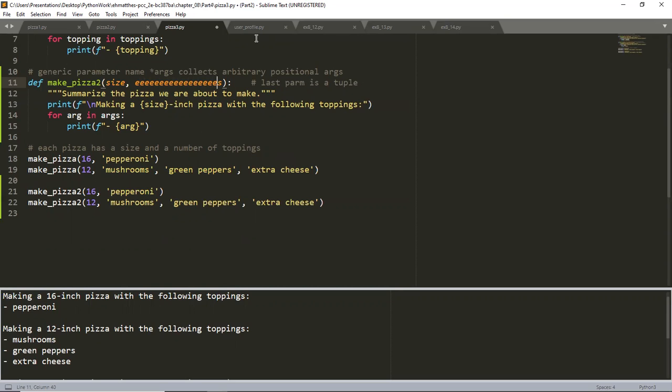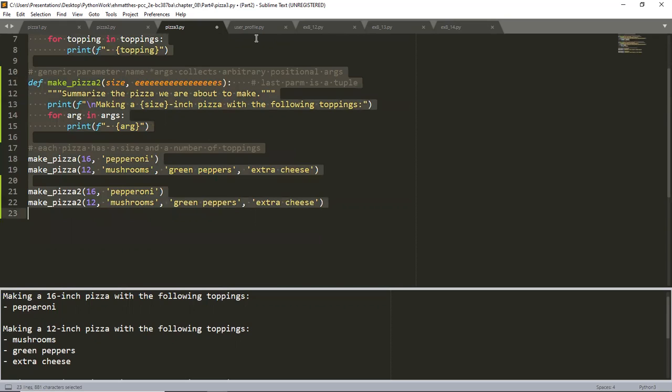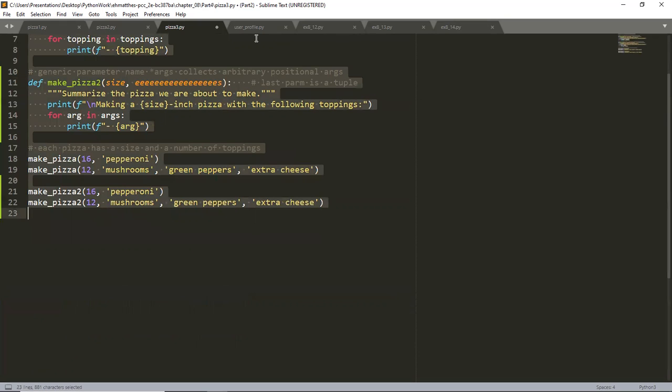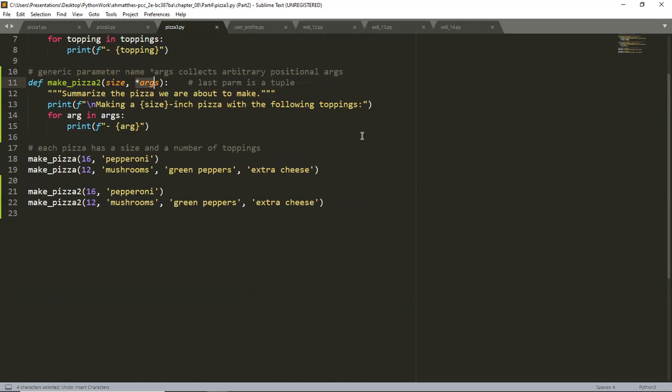I got a new keyboard and I'm still getting used to it. I got a mechanical keyboard, a gamer's keyboard, and I'm still getting used to it. So let me just do a Control Z. I rested my hand on the keyboard and it gets very sensitive. Okay, so I was able to recover from that with a good old Control Z.